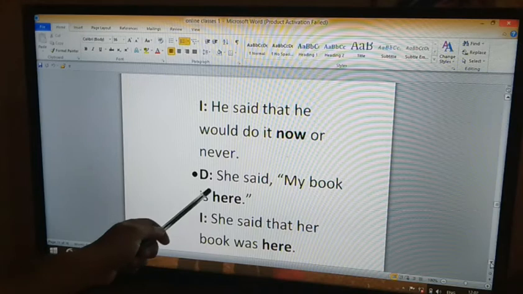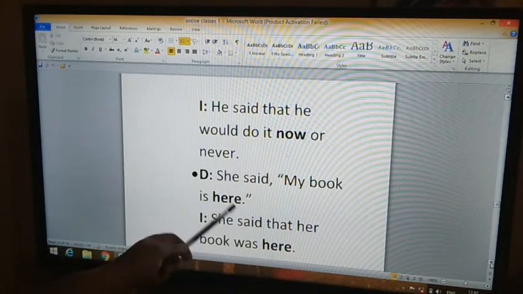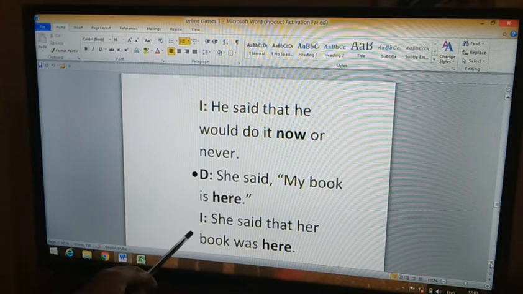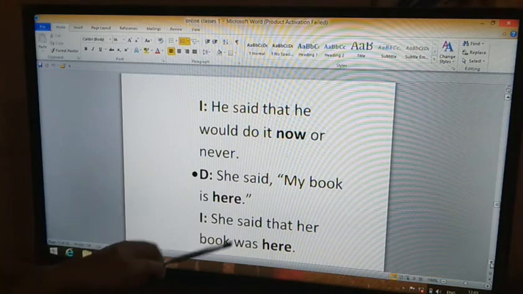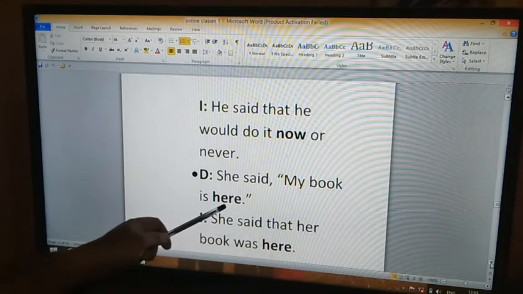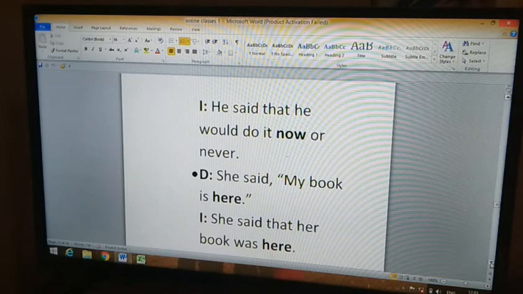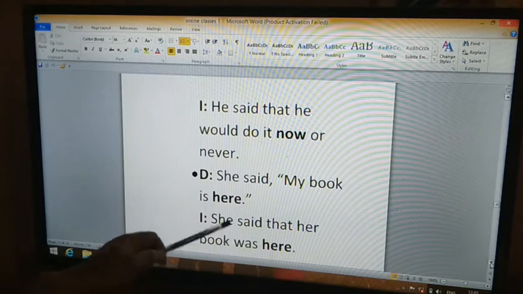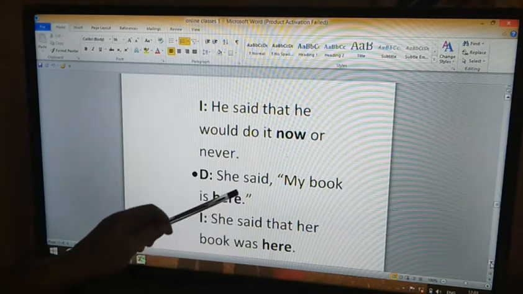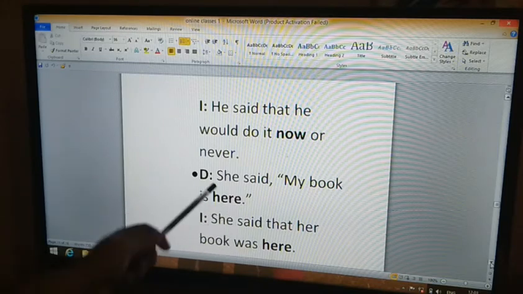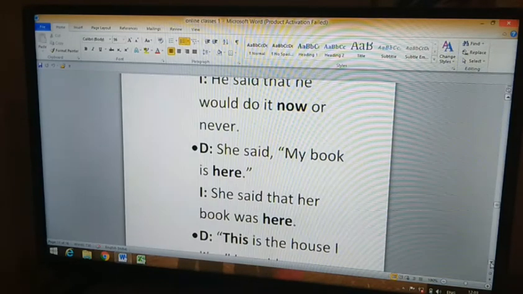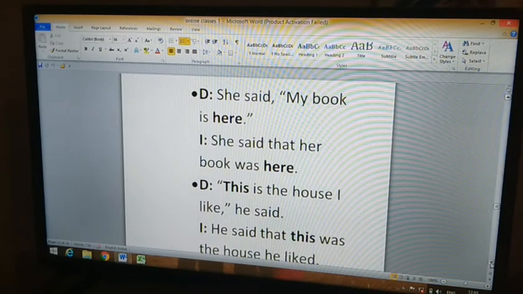Another example. She said, "My book is here." Here we have used the word "here," and in indirect speech, she said that her book was here. The indirect speech is also used in the same place. "Here" is a word indicating place. So the indirect speech is also spoken in the same place. So, that is why we are using the word "here" again.